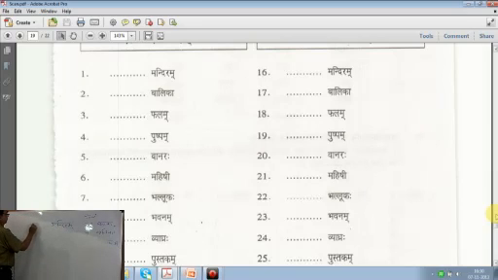Mandiram has to be matched with etat, and then Balika, Esha. Vanaraha, Eshaha.